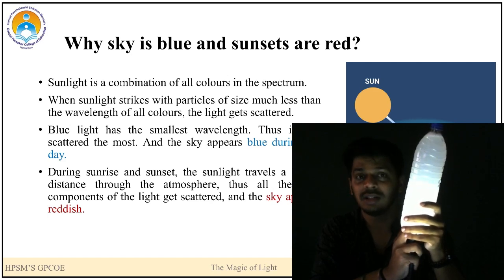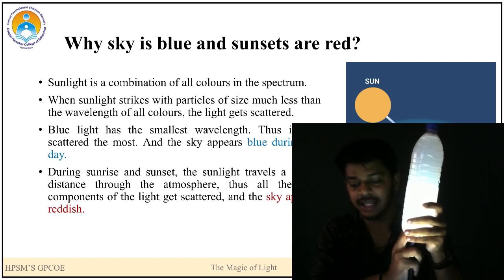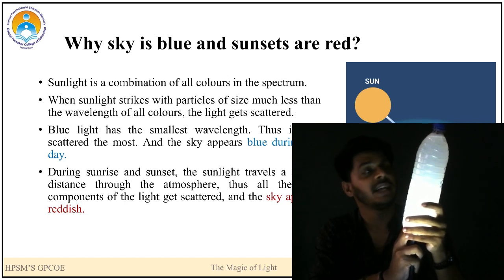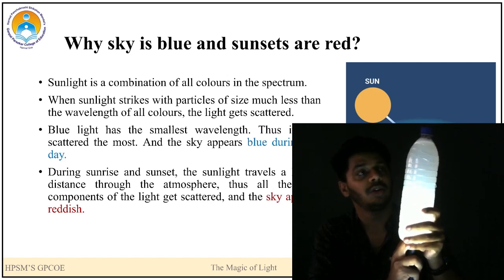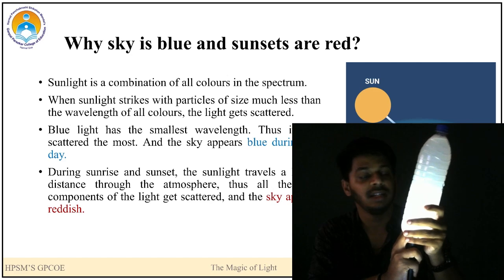That is because the blue light is completely scattered and what remains goes further. It is not exactly red, but you can take this example for demonstration. So you can see a reddish color on top. This thing happens at the time of sunset or sunrise.